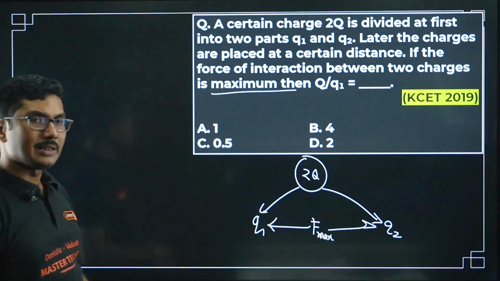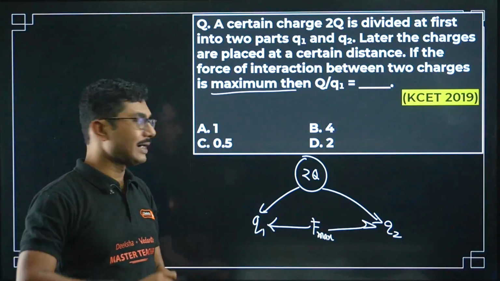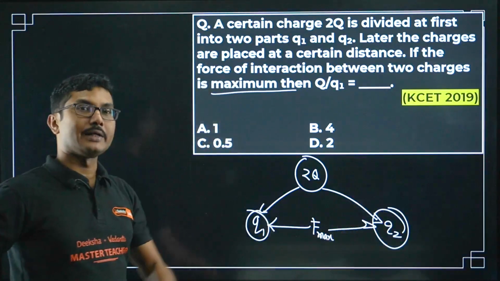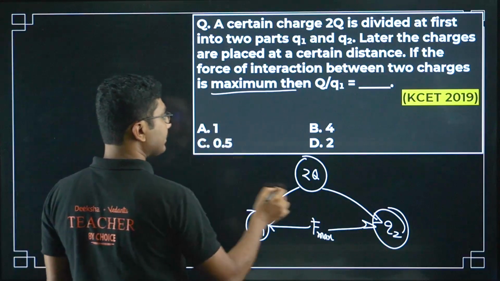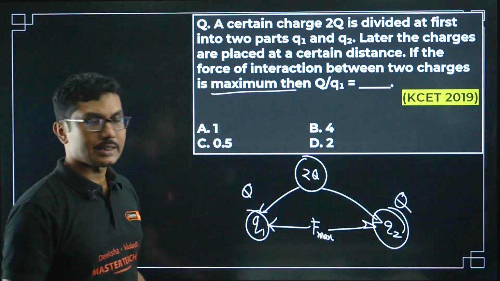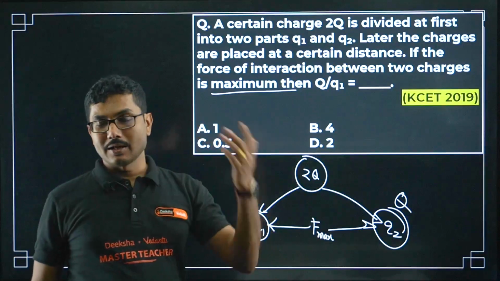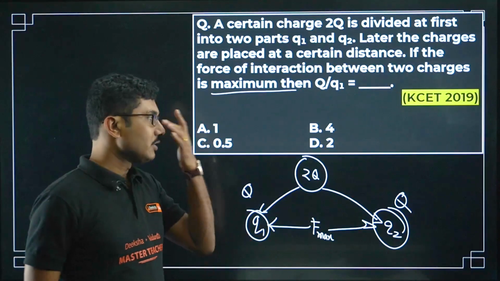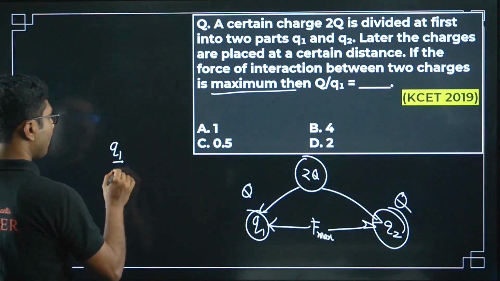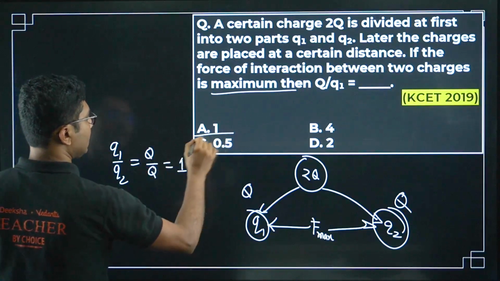Now this is a maxima minima problem. You can try to solve it once you know maxima minima in mathematics, but you have to remember one thing: the force between two charges will be maximum when their magnitudes are equal. Okay, so the magnitudes are equal means this will have q, this will also have q. So when you divide a charge, if you divide them equally, then only the force between them will be maximum. So q1 by q2 will be q by q, that is 1. So correct answer is option A.